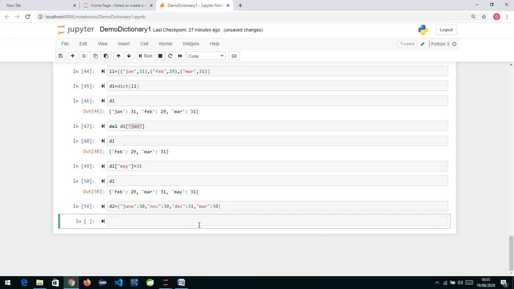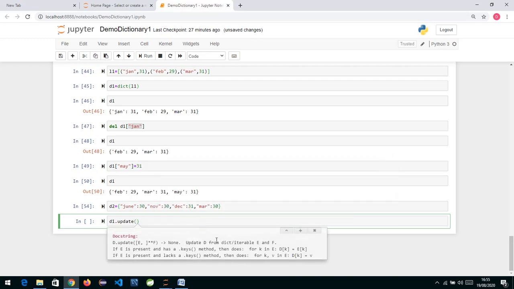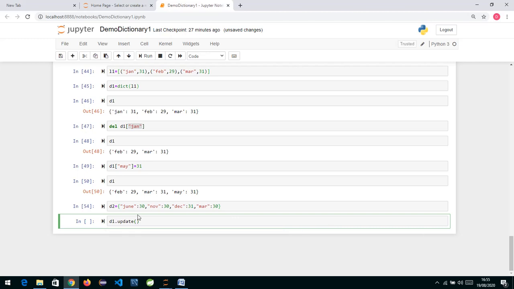Now if I want to merge the two, if I write d1.update, I'll just show you what update does. It updates D from a dictionary or iterable E and F. See, it can take multiple over here. So what does this mean? Whenever you use the update method, if the key is duplicate...